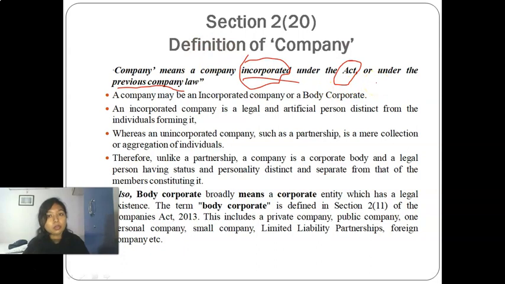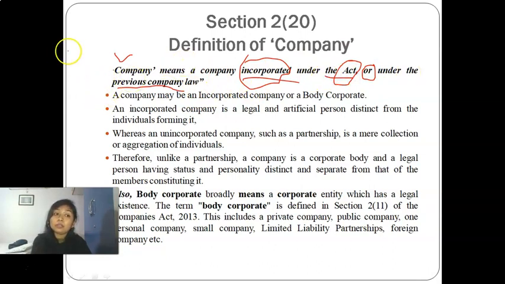How a company is incorporated under this Act, we are going to see in section 7 of this Act in a further chapter. Whenever a company is registered under the Companies Act, it will be considered a company under Companies Act 2013, and the provisions of Companies Act 2013 will prevail on such companies. That company needs to follow this particular Act. And 'or' means a company incorporated under this Act or under the previous company law.